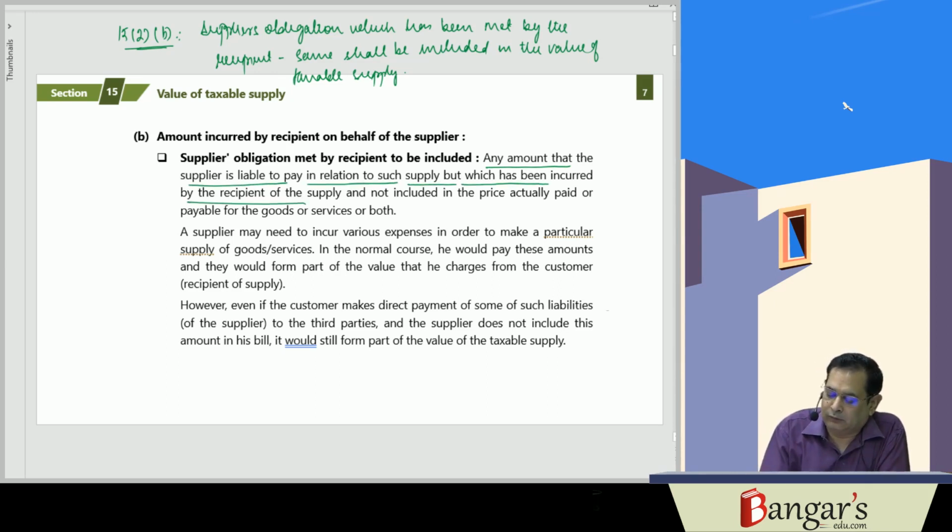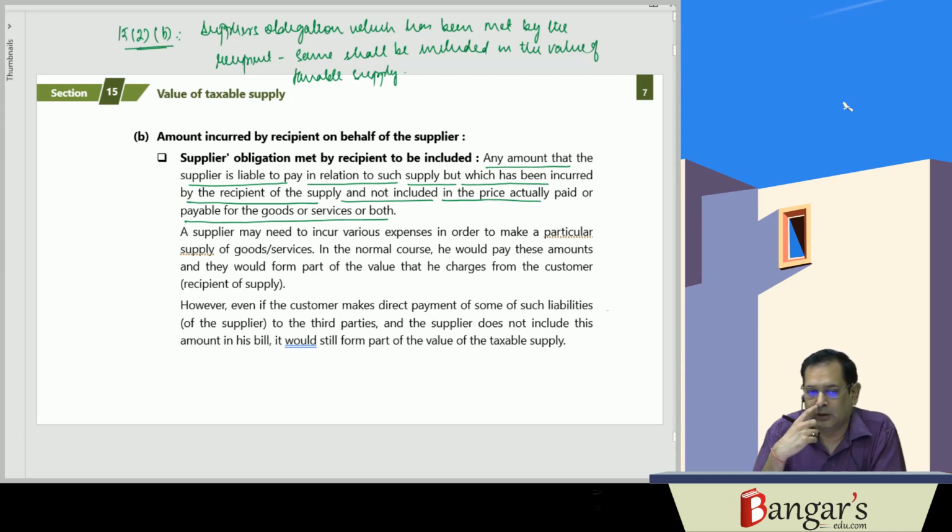incurred by the recipient of the supply and which is not included in the price actually paid or payable for the goods or services or both. And the same is not included in the price actually paid or payable for the goods or services or both will be included in the value of the supply.